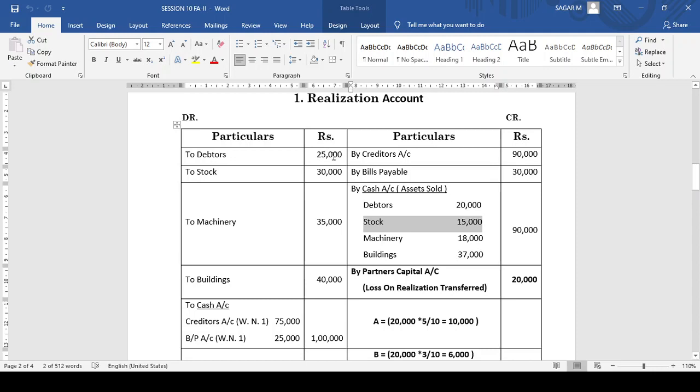Debtors value is 25,000. What is 20% of 25,000? It is 5,000. So hence debtors we have taken 20,000, and machinery they said very clearly 18,000, and building realized 37,000. So total cash received on sale of asset is 90,000.